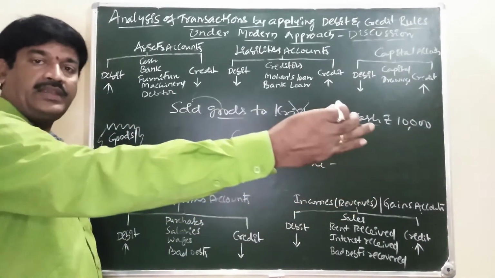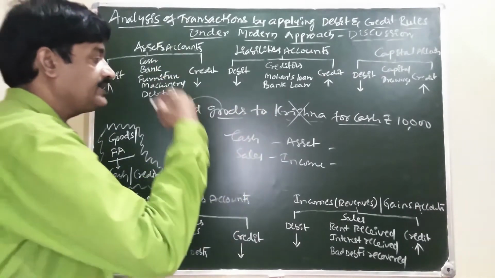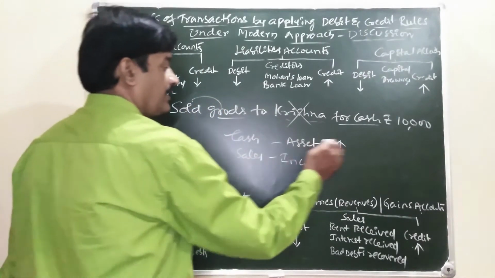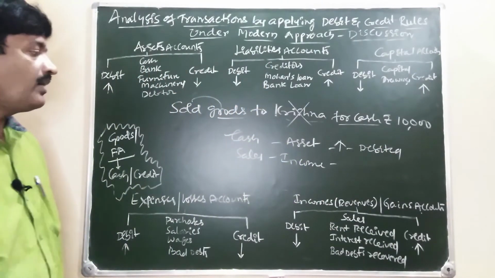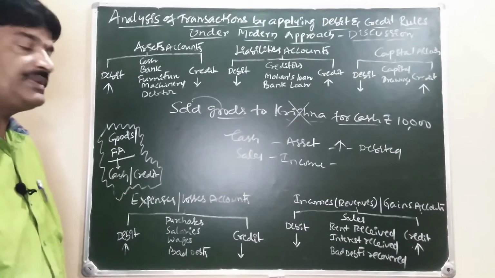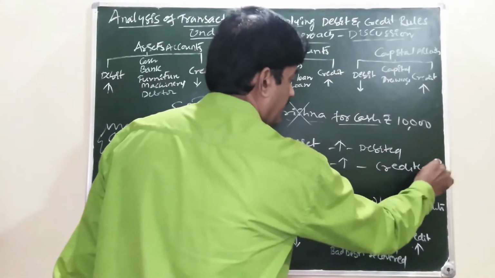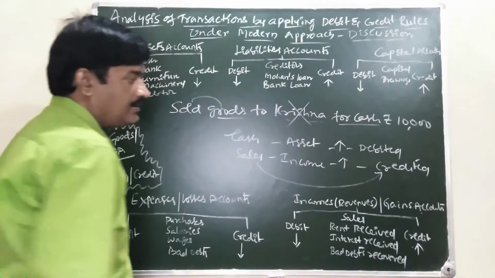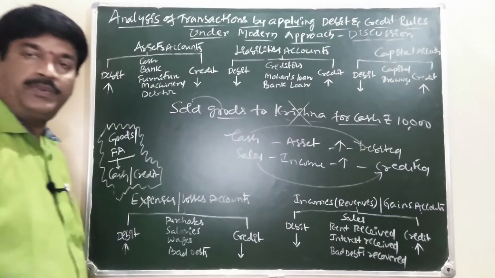On one hand we are selling goods, on the other hand we are receiving cash. Concentrate on cash. Our cash is increasing or decreasing? When we are receiving, our cash is increasing. Increase in the asset is debited. Sale of goods is the income. Our income is increasing. Increase in the income is credited. Sales account is credited. Cash account is debited.